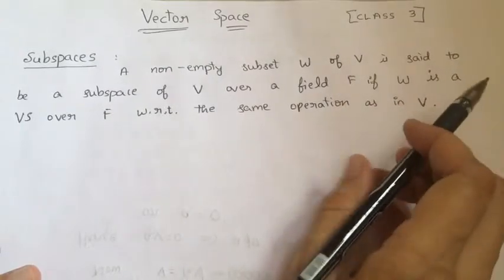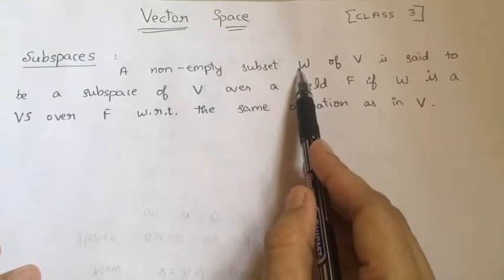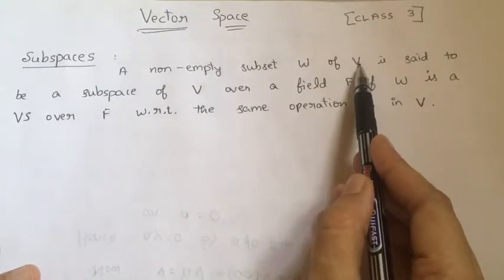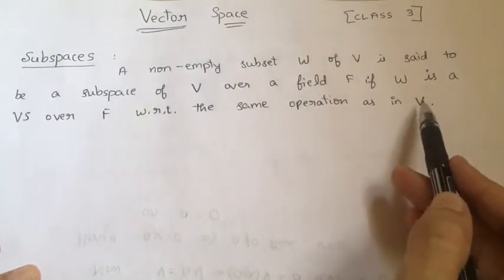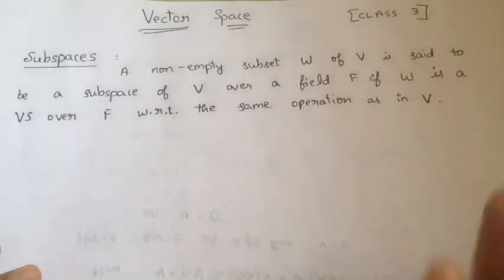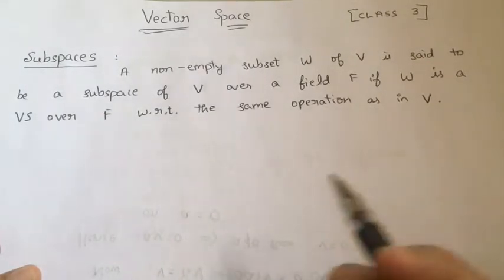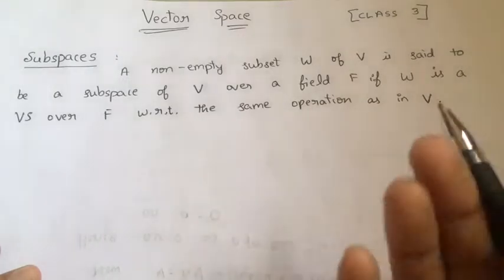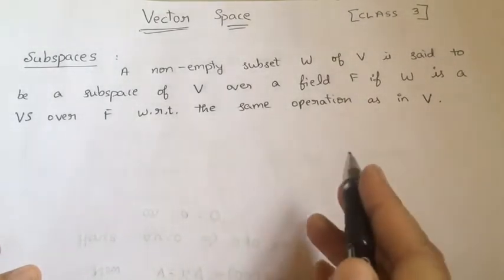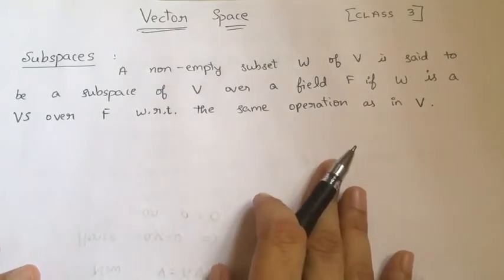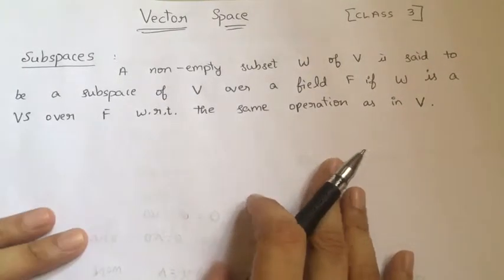I mean to say that if W is a non-empty subset of V and W is a subgroup of V, and for each alpha belonging to the field F and vector w belonging to W, alpha w belongs to W, then I can say that W is a subspace. In fact, it is very easy.